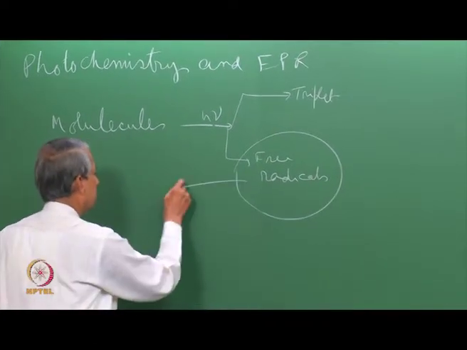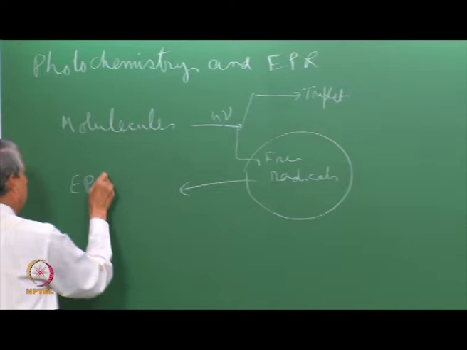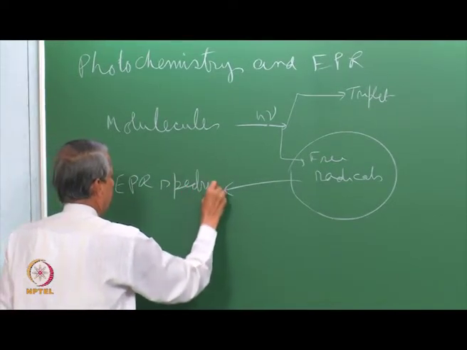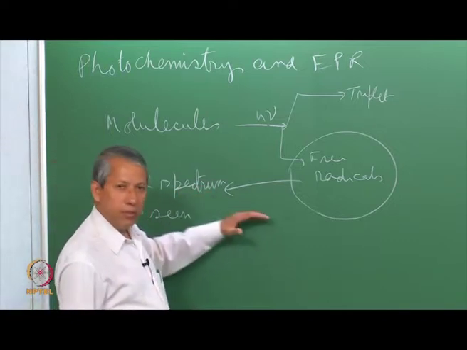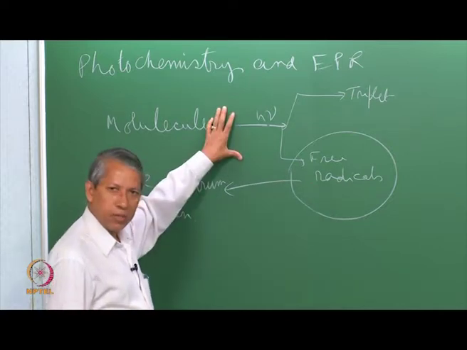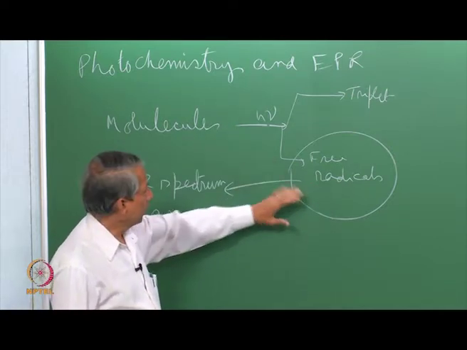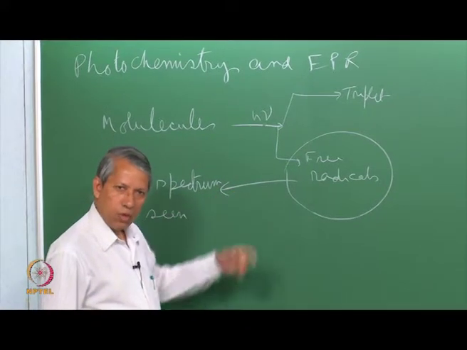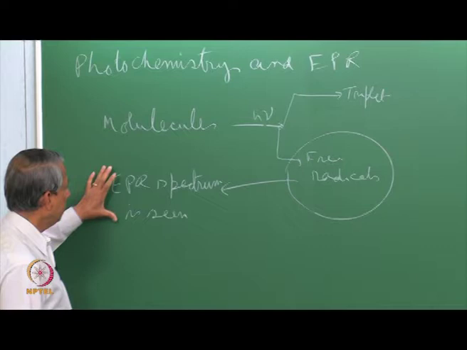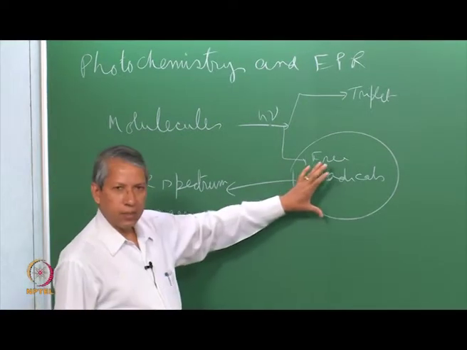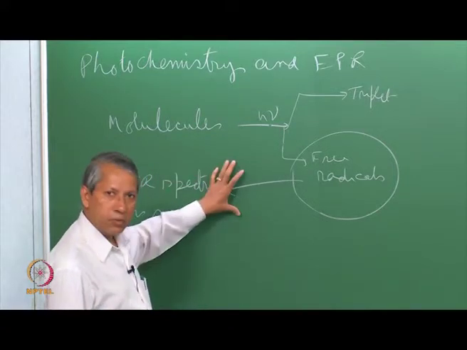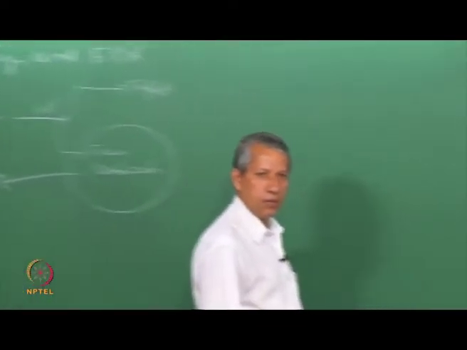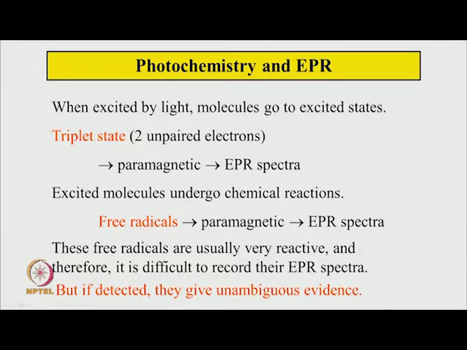But if you do see this, suppose an EPR spectrum is seen, then there is unambiguous evidence that a radical is formed, and whatever reaction mechanism one can think of is at least partly supported by this observation. What I am trying to say is that if you do not see the EPR spectrum of any radical, it does not mean it is not taking place. So, observation is a definitive proof, not observation is not the proof that it does not happen. So, that is why I have written in the slide that if detected, they give unambiguous evidence.